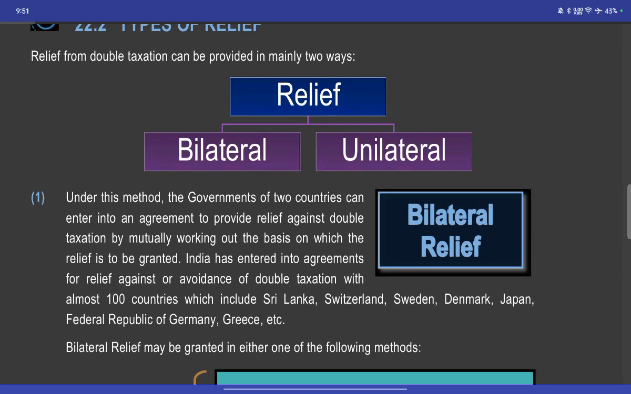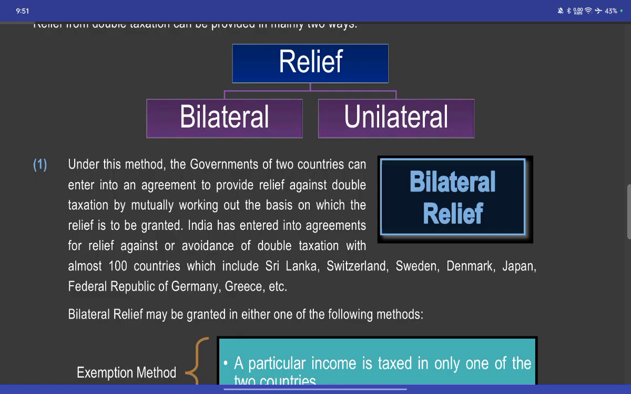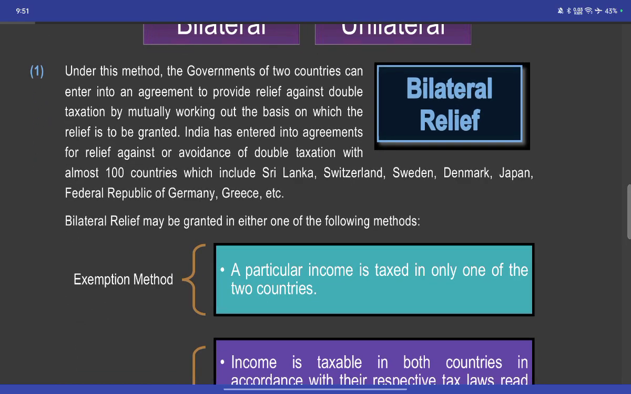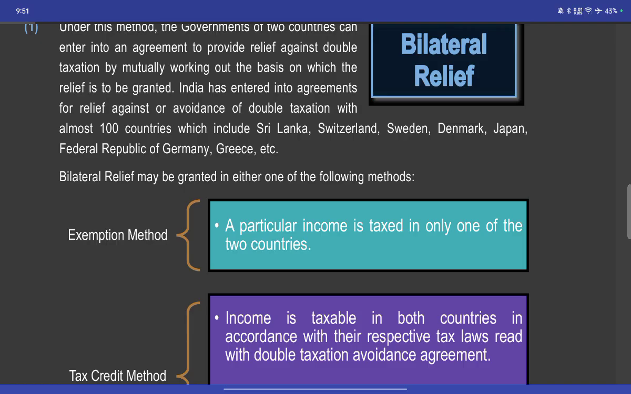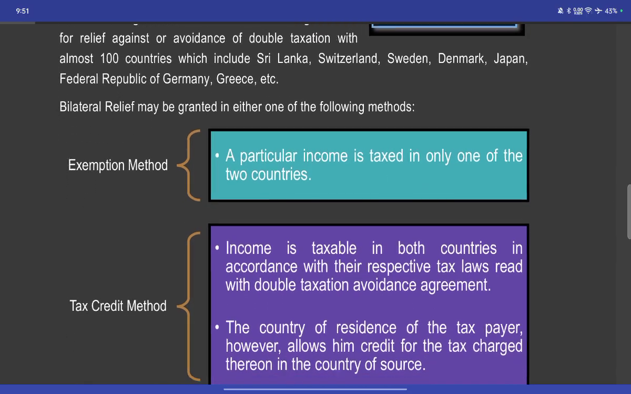Relief from double taxation can be provided in mainly two types: bilateral relief and unilateral relief. Under bilateral relief, the governments of two countries can enter into an agreement to provide relief against double taxation of mutual income, on the basis of which relief is granted. India has entered into agreements for relief against avoidance of double taxation with almost 100 countries including Sri Lanka, Switzerland, Sweden, Denmark, Japan, Germany, Greece, etc.